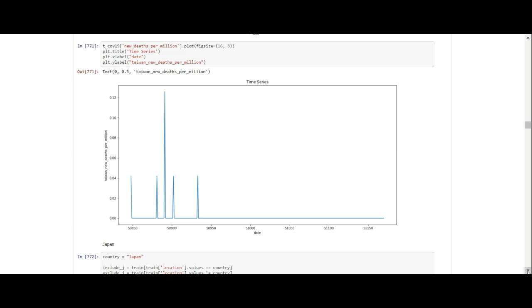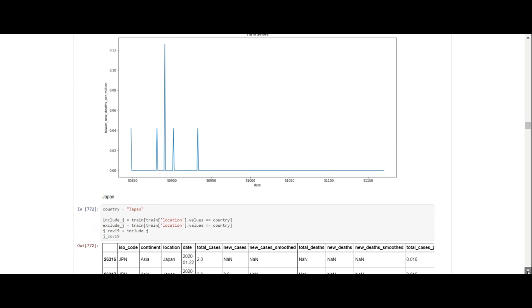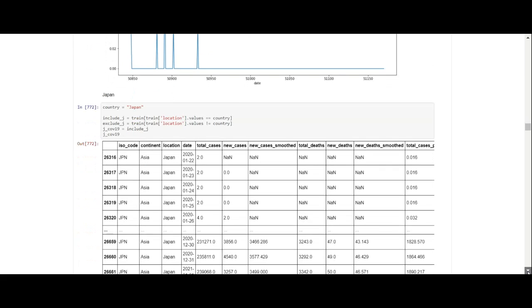So now Taiwan is saying they don't have any deaths for COVID-19. Because Taiwan is a democratic country, mainstream media is saying that they don't have very many new cases and new deaths because they took action immediately to tackle the disease in their country.